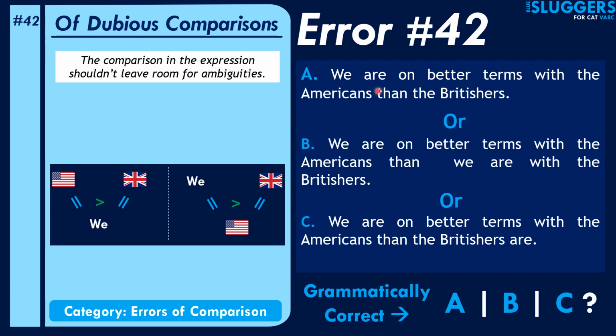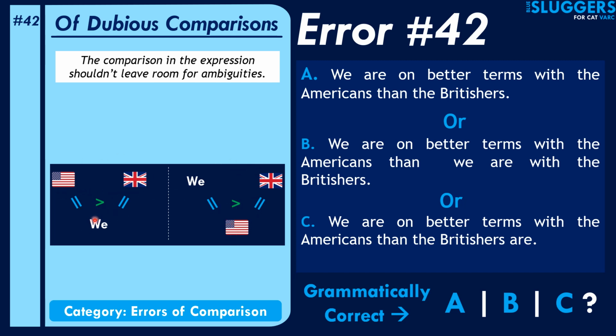So for example, look at the three versions of these sentences. The first one says that we are on better terms with the Americans than the Britishers. If you read this sentence carefully, you'd realize that there are two different meanings that it can convey. It can either convey that we are on better terms with the Americans than we are with the Britishers, or it can also convey that we are on better terms with the Americans than the Britishers are. So these two are totally different meanings, right?